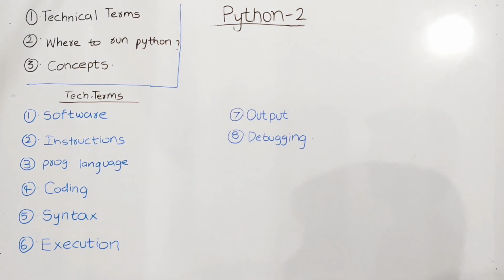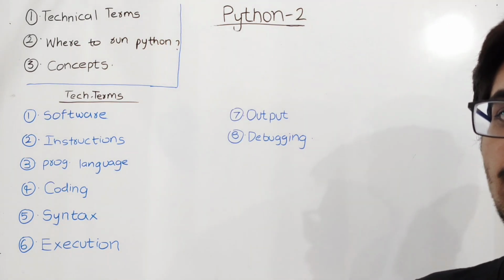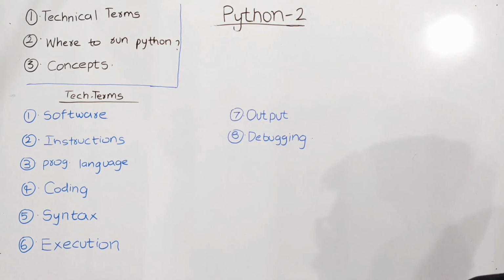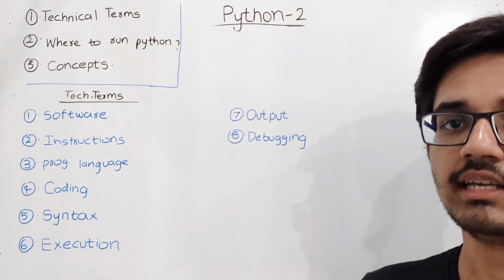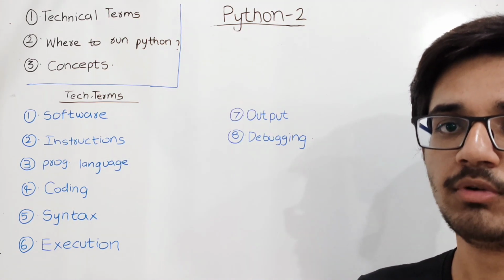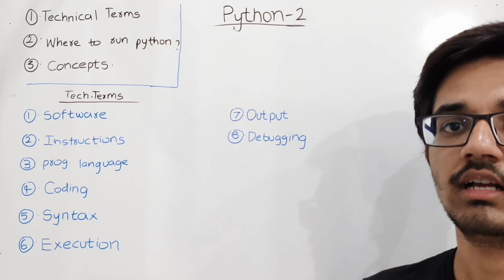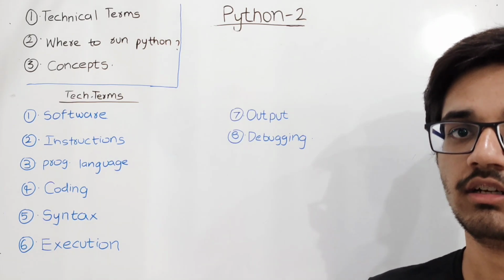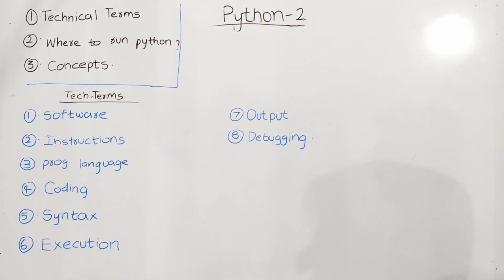And next, syntax. Syntax is nothing but the set of rules which we must follow. Let us take an example. In the English language, we have grammar rules like verbs, tenses, etc. In the same way, programming languages also have these syntaxes. So we must follow these syntaxes to not get errors and to run the Python language.